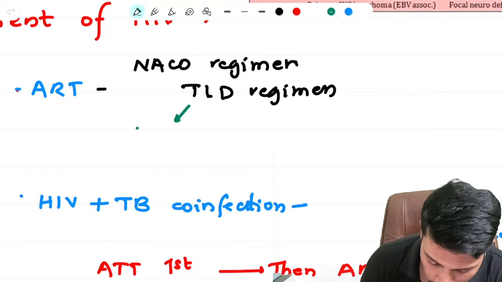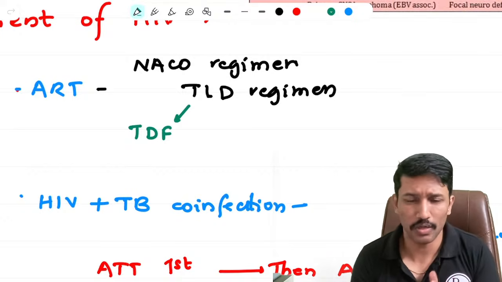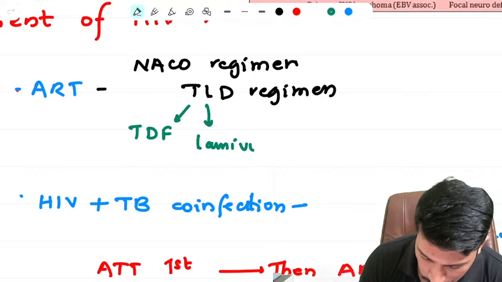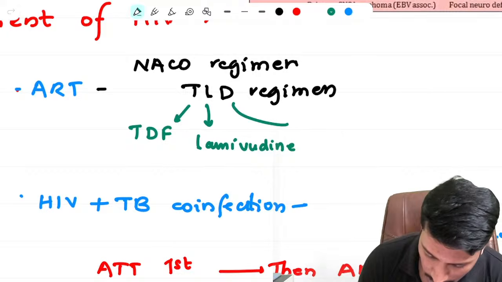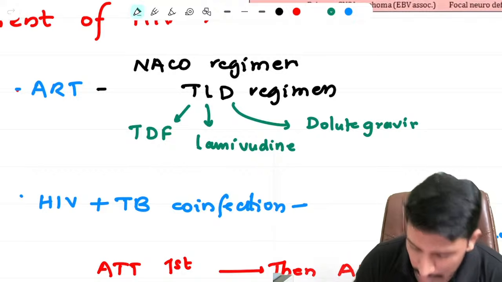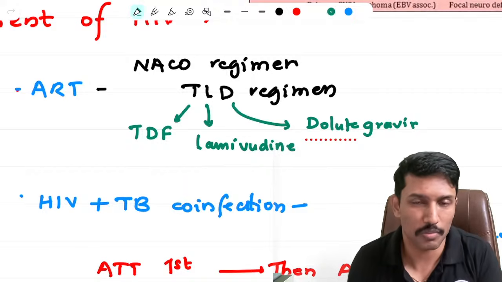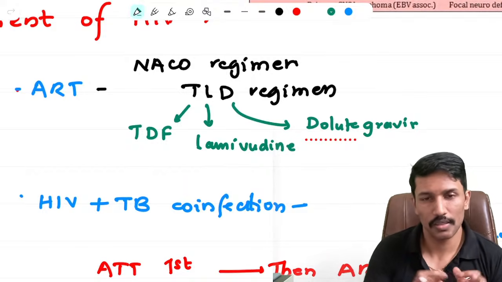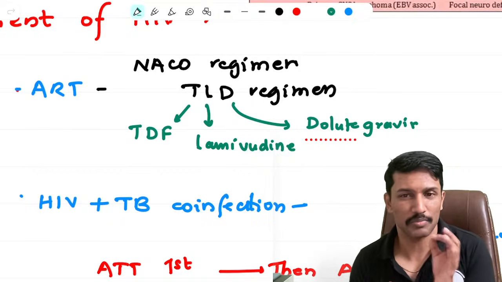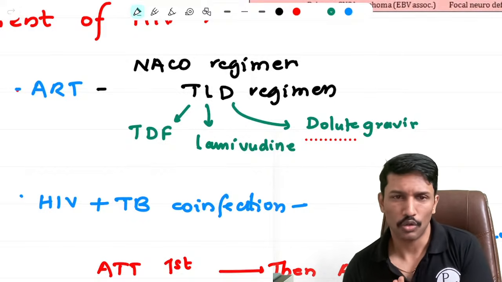So T stands for tenofovir disoproxil fumarate. In simple words we can write tenofovir or TDF. L stands for lamivudine. And D stands for dolutegravir. And since the advent of dolutegravir, the outcome of HIV patients has improved significantly. So this is one of the best treatments we could offer for HIV patients, right? So this is the standard preferred regimen. We call it the single tablet regimen or STR, containing TLD: tenofovir, lamivudine and dolutegravir.